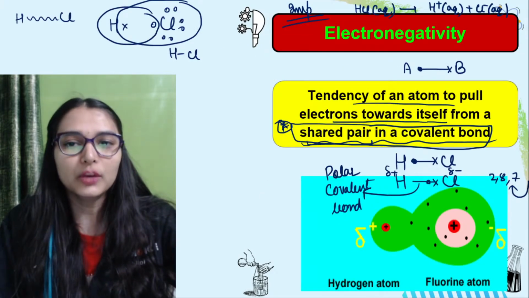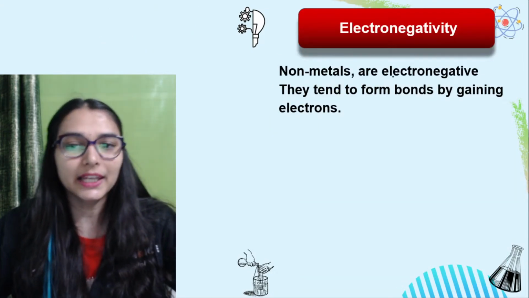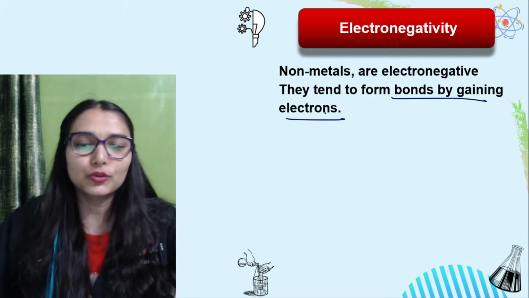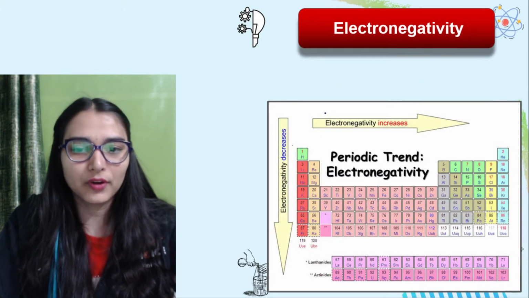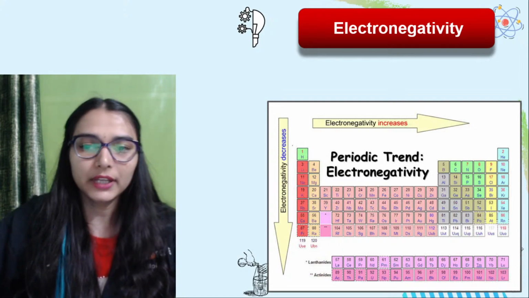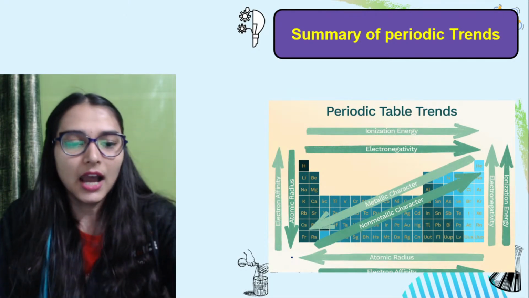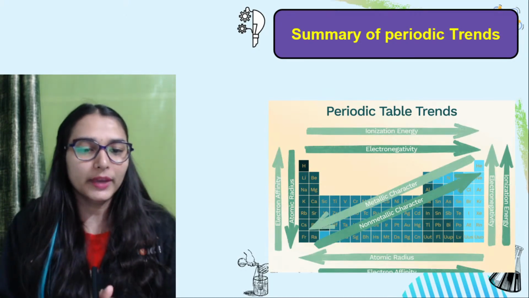You watch out, non-metallic character would be similar to electronegativity. Non-metals are electronegative because they tend to form bonds by gaining electrons. The trend is like we have summed it up here: electronegativity increases left to right, and top to bottom it's going to decrease. Are we clear? Can we go to the quiz?